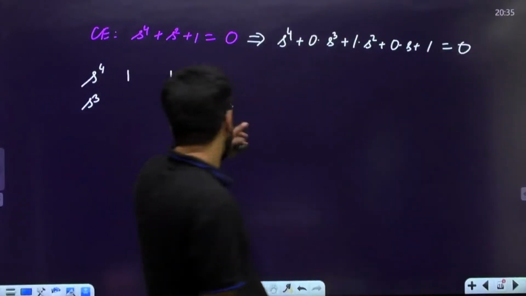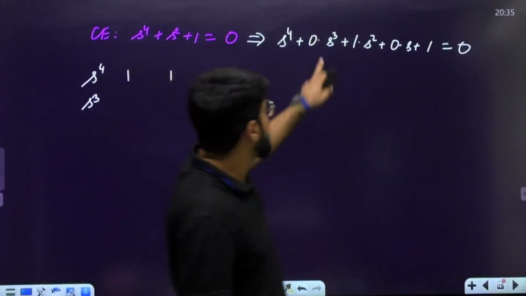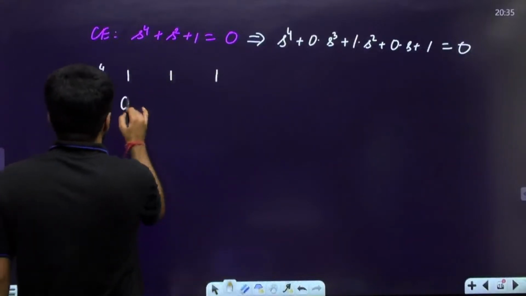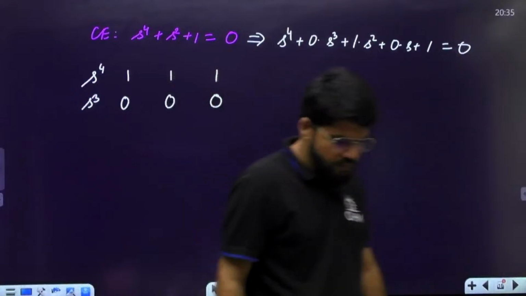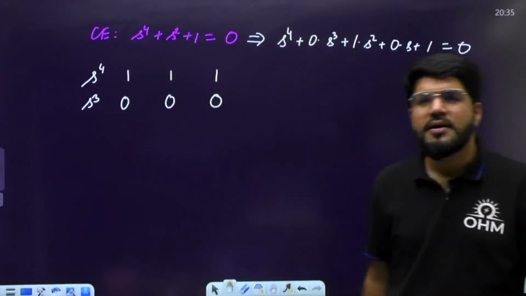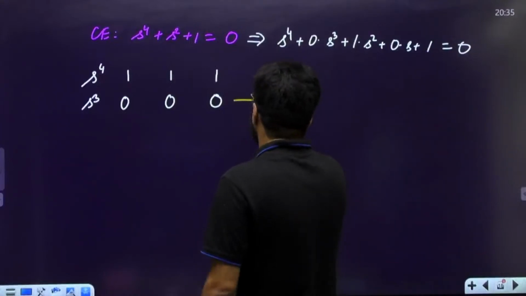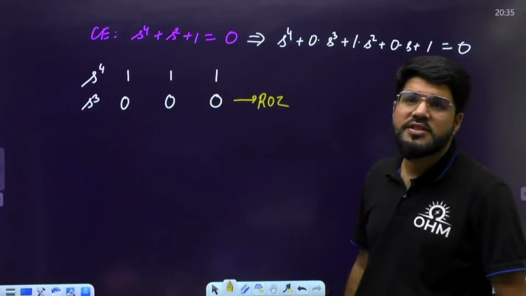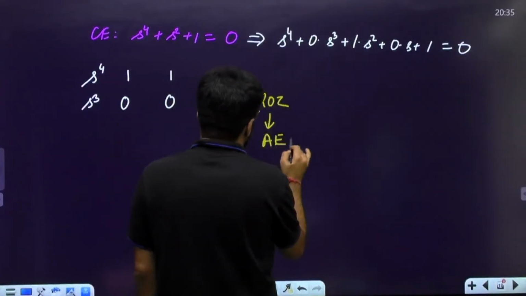So when I look at the s power 3 coefficient here, it is 0, and the alternate is also 0. So the s power 3 row coefficients are 0, 0 and 0. So in the very beginning you have a row of zeros, and with a row of zeros we always form an auxiliary equation.